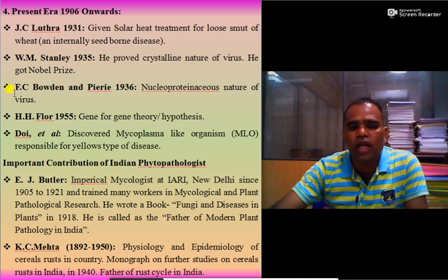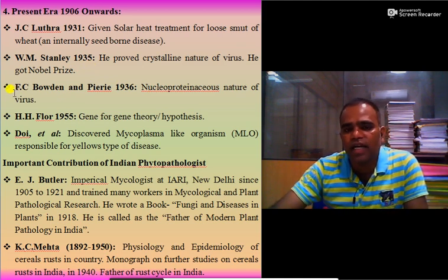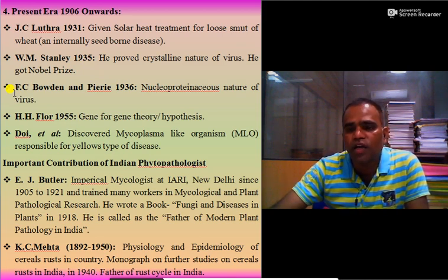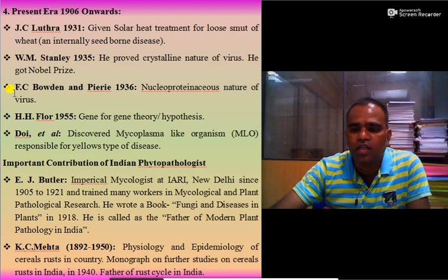Then F.C. Bawden and Pirie in 1936 gave the nucleoproteinaceous nature of virus. They said that viruses are nothing but particles which contain nucleic acid as well as a protein coat.